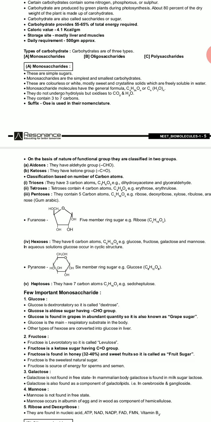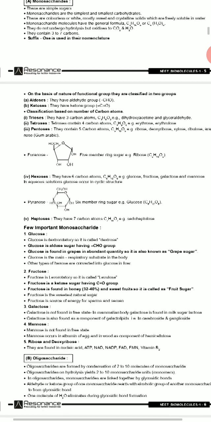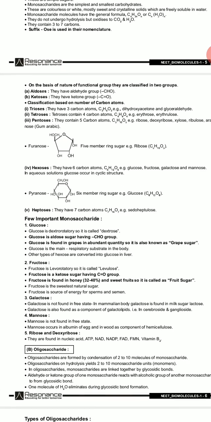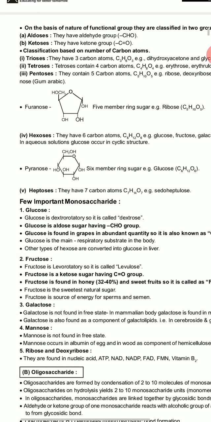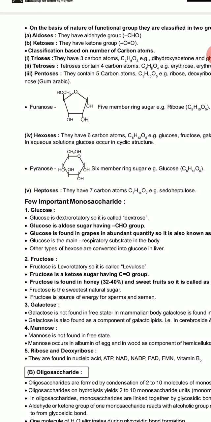Now a few important monosaccharides. First it is glucose. Glucose is dextrorotatory, so it is called dextrose.